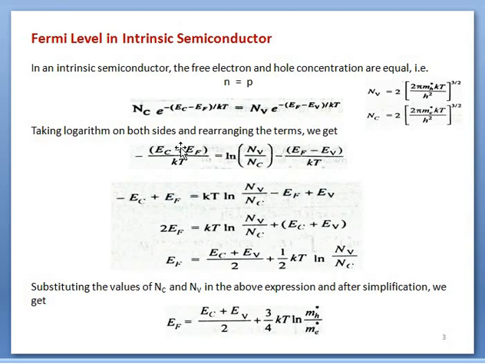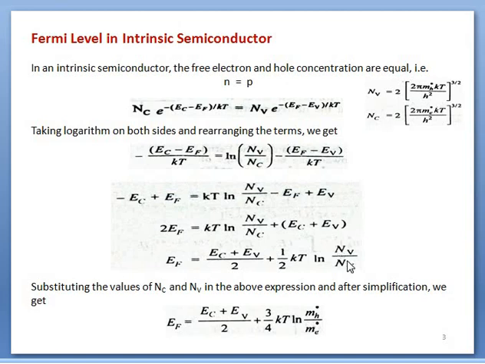By multiplying kT on both sides, it will be removed from the left side as well as on the right side, and we have this one. After simplification, EF minus EF is kept on the left side, and minus Ec will be shifted to the right side, so we have Ec plus Ev here, and on the left side this minus EF will be added and becomes 2EF. Afterwards we have EF equal to this, where the factor 2 is divided on the right side, as shown here.